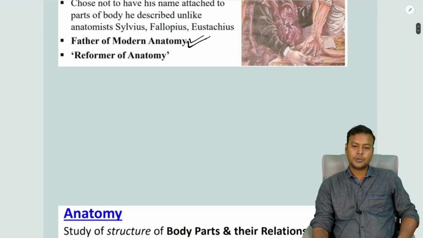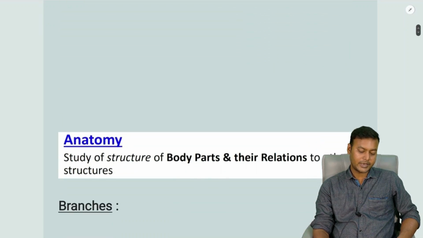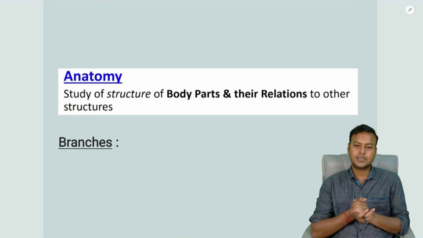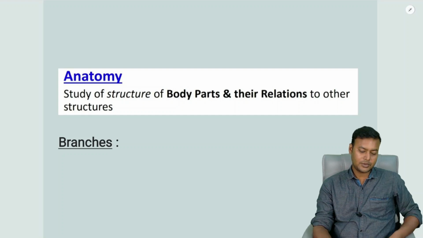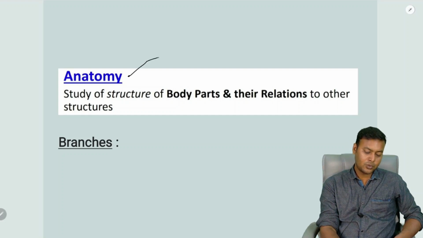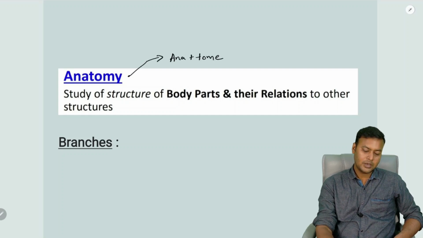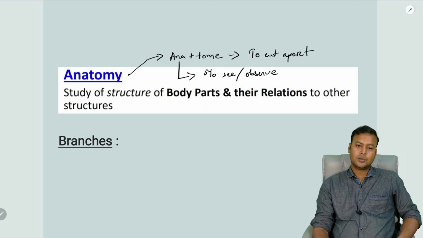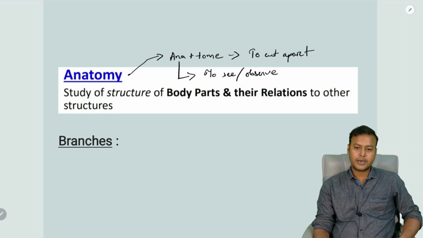All right. So coming to the main topic, what is anatomy? Students, it is usually defined as the study of the body parts and their relation to the other structures. Now, this word was derived from two words, ana and tome. Students, tome means to cut apart. And what does ana mean? It means to see or to observe. So anatomy basically means to cut and observe.